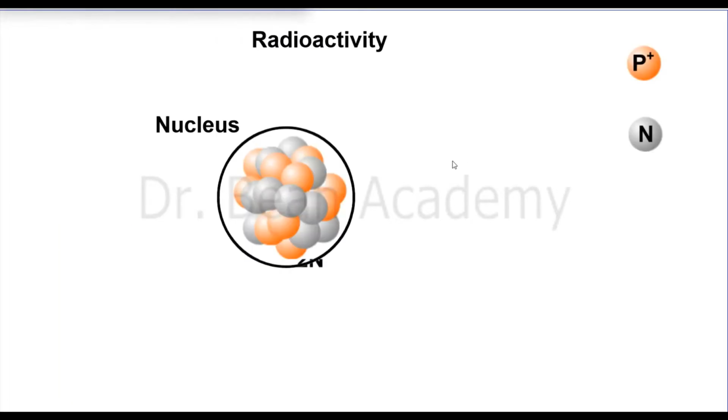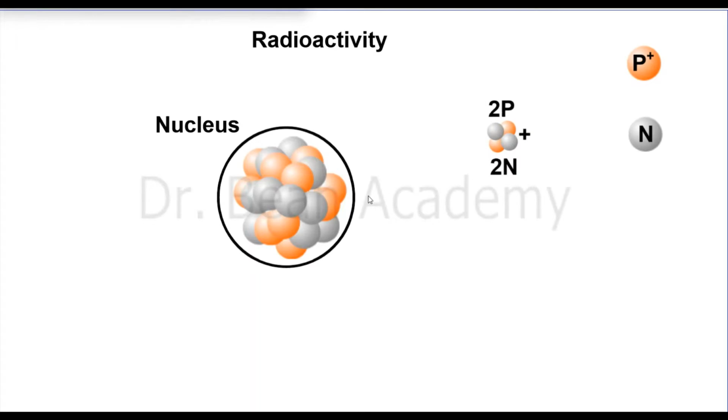I have already told you what radioactivity is. Radioactivity is a phenomenon which happens when an unstable nucleus emits radiation. It is called natural radioactivity. Suppose this is a nucleus of a certain atom and it is unstable, and then it emits an alpha particle. We know that this is an alpha particle, and such radioactivity is called alpha decay if it emits an alpha particle out